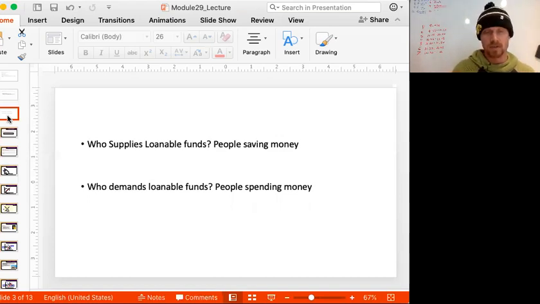Who demands loanable funds? Well, anyone that's looking to spend money. Businesses looking to expand their operations. The school, when we decided to build our campus, buy our campus. And the biggest entity that demands loanable funds is the government. Trump just announced he's going to do a stimulus package. We've already taxed everybody, so we don't have more money to spend. So the government is going to have to borrow money, or in other words, they're going to have to demand loanable funds. All right, just like always, we're going to build a supply and demand curve about the loanable funds market.